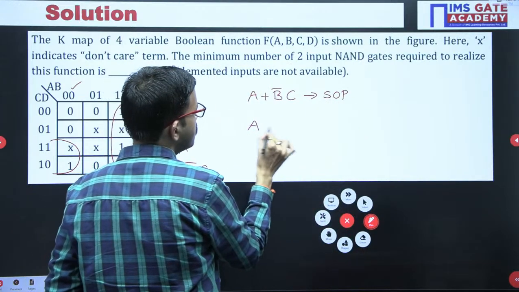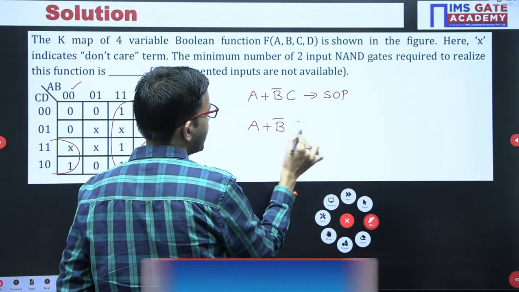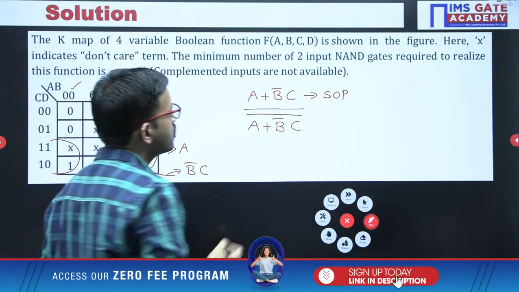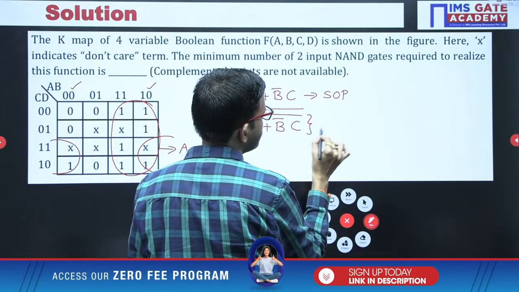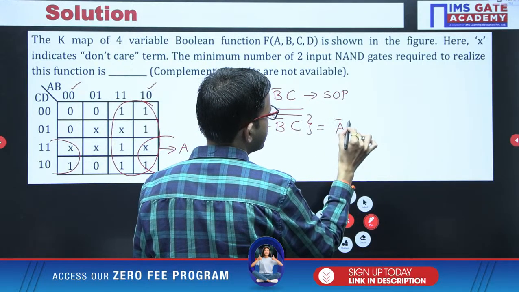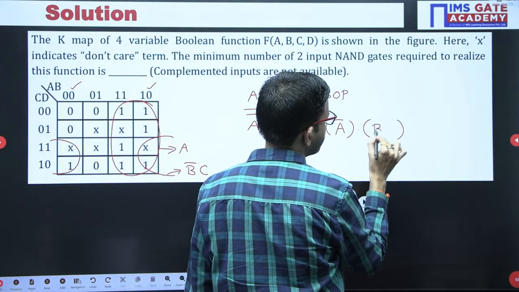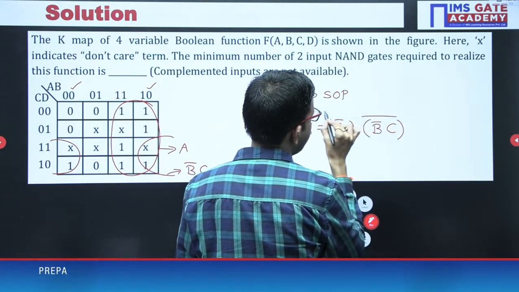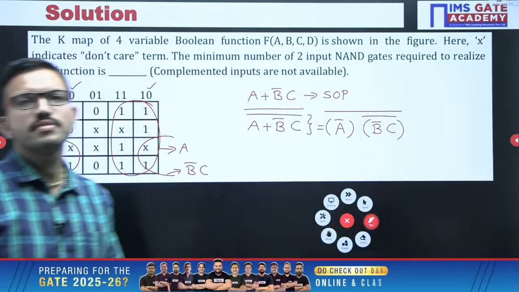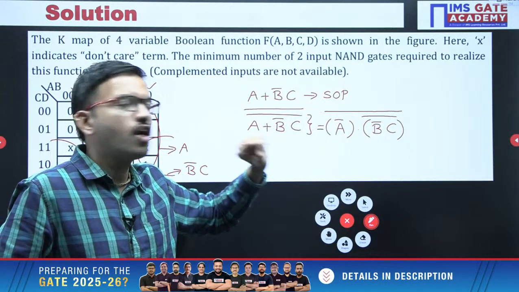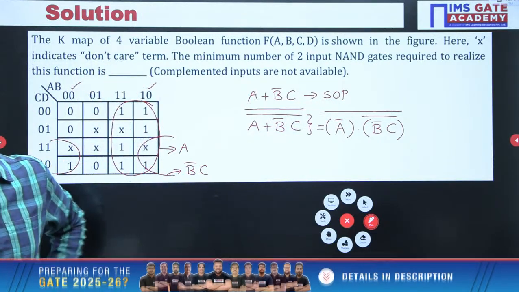In order to find out how many NAND gates we require, you can put 2 times complement, and for the inner complement you can apply De Morgan's law: first term complement, logical and, second term complement, and then keep the external complement as it is. Now just look at this expression. How many 2 input NAND gates do we require?